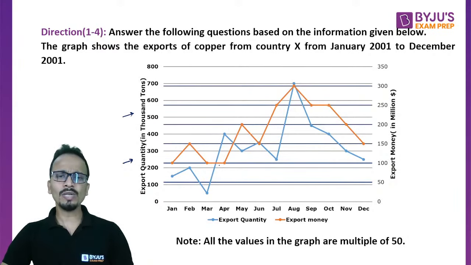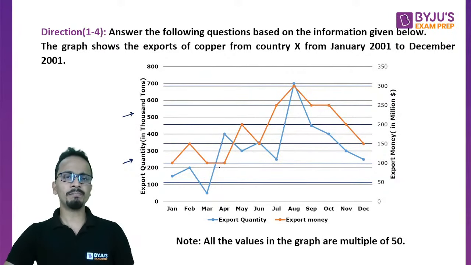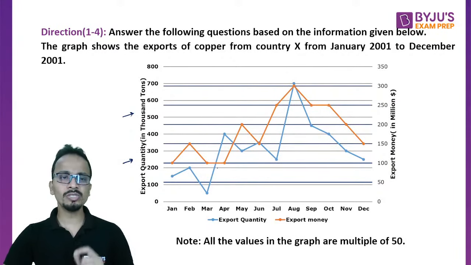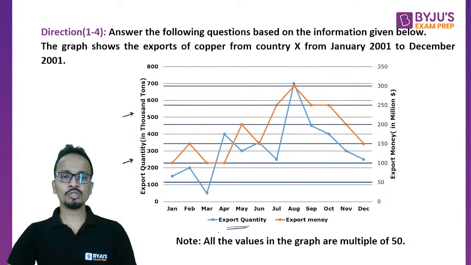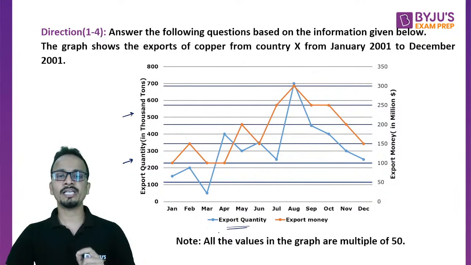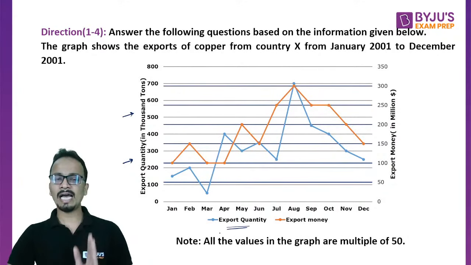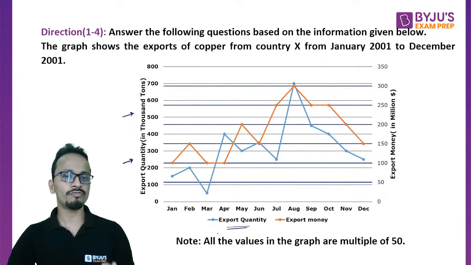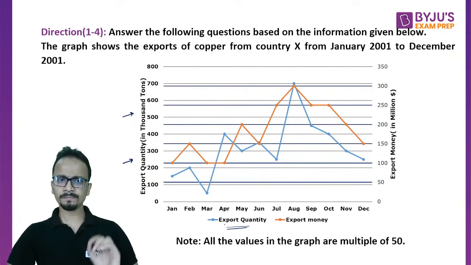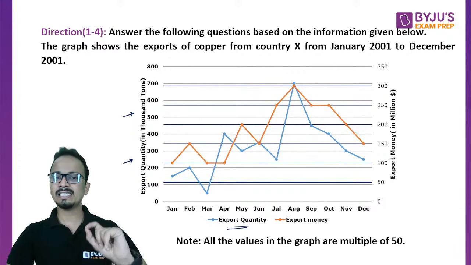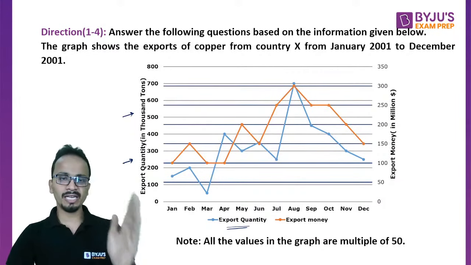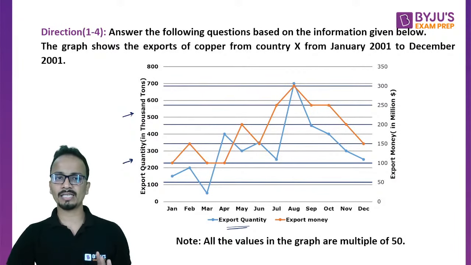Now you will see there are 2 lines drawn, one with orange color and one with blue color. Now out of these 2 lines, which of the lines refers to the export quantity? This is mentioned at the bottom of this graph. Okay, so the blue line is for the export quantity. All right, and the values must be read on the left hand side, on the vertical axis. Okay, so जो blue वाली line है, this is for export quantity. All right, and इसकी वैल्यूज हमें कहां से पिक करनी है? फ्रॉम द लेफ्ट हैंड साइड और ऑन द वर्टिकल एक्सिस, राइट?